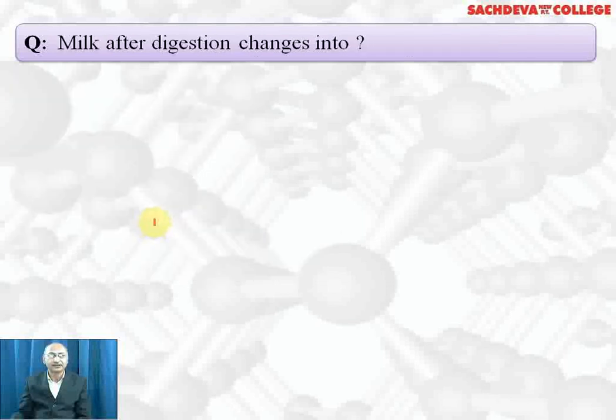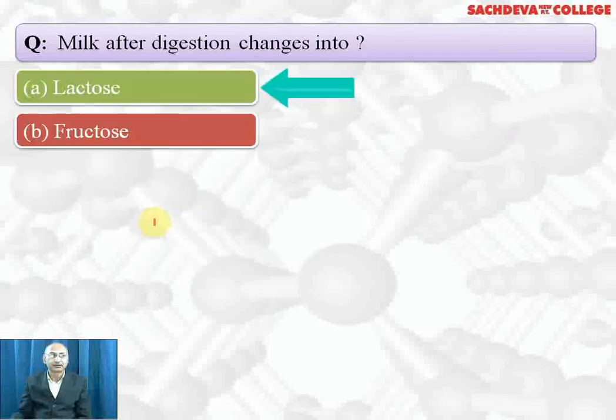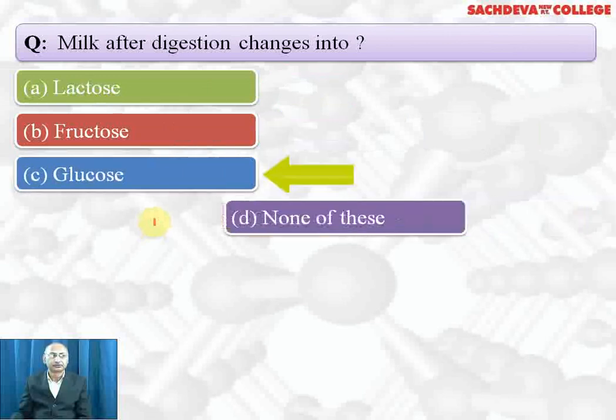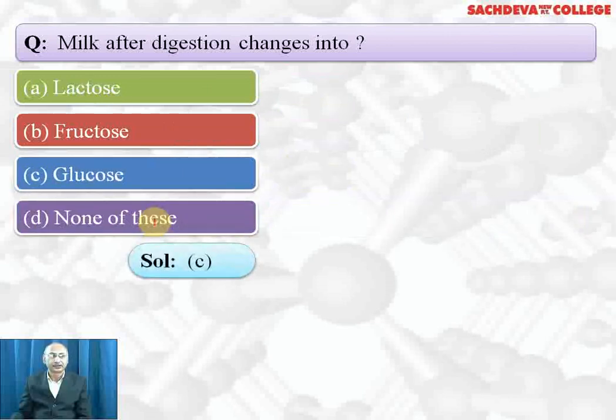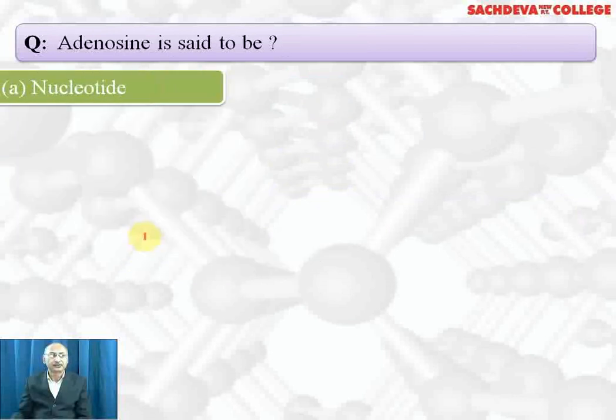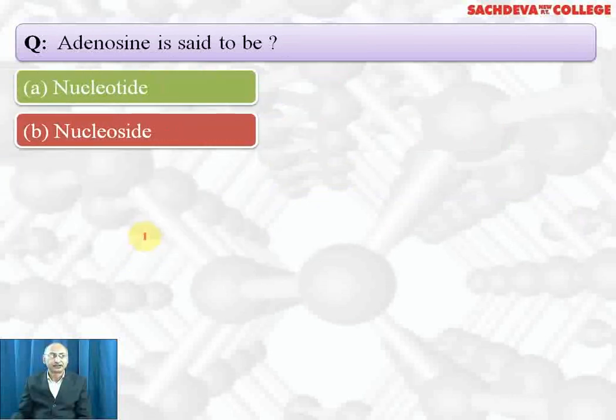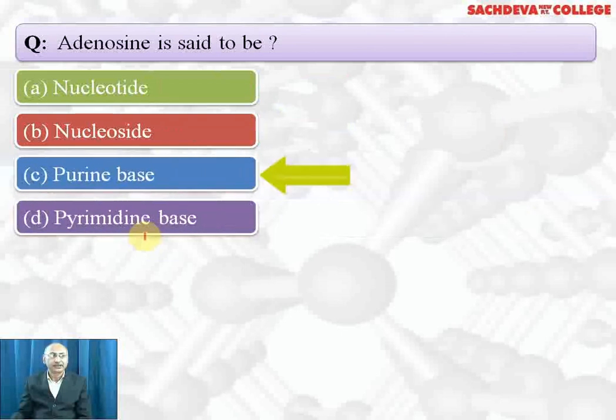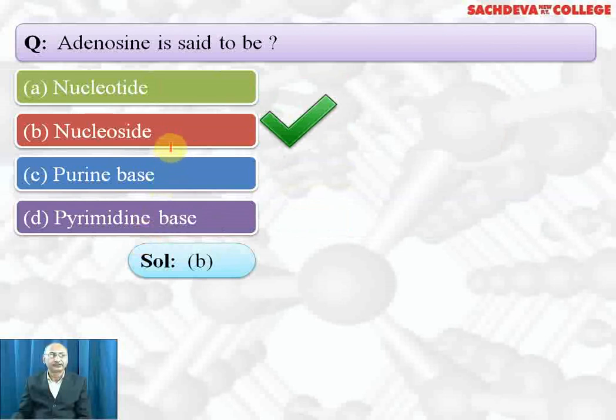Milk after digestion changes into lactose, fructose, glucose, none of these. Correct answer is C part, glucose. Adenosine is said to be nucleotide, nucleoside, purine base, pyrimidine base. Correct answer is nucleoside because it contains adenine as heterocyclic base and ribose sugar.